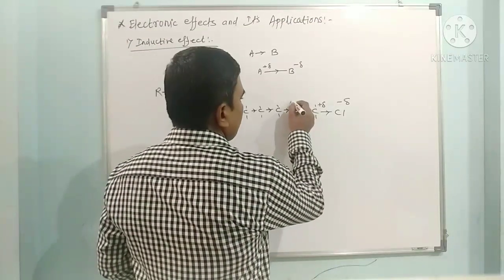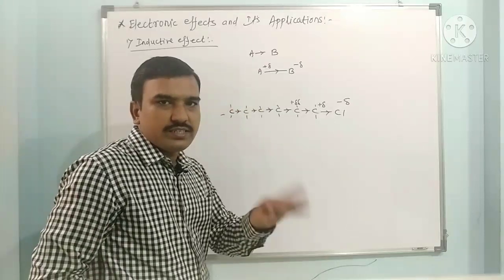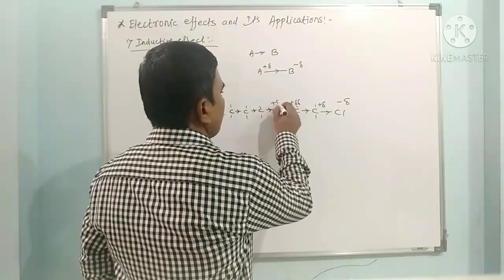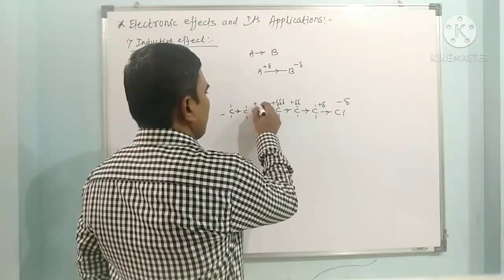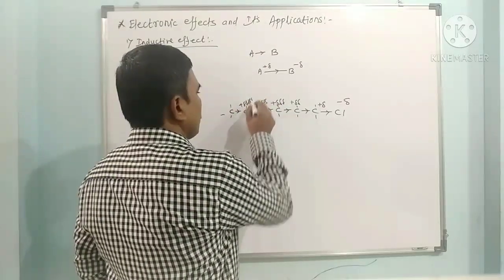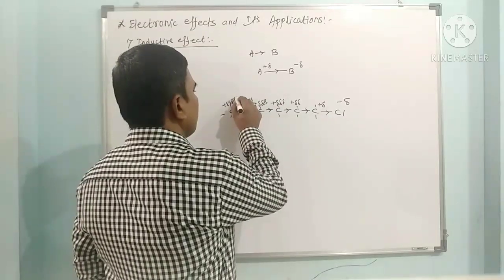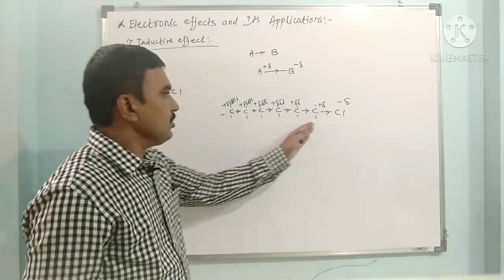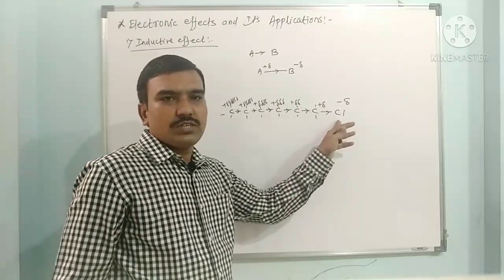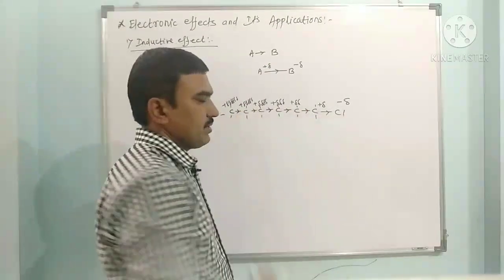This increase in the number of delta signs indicates a decrease in positive charge. So here this is delta positive, here this is delta positive. As we go away from the electronegative element, the inductive effect decreases, but it operates in a long chain of carbon atoms.